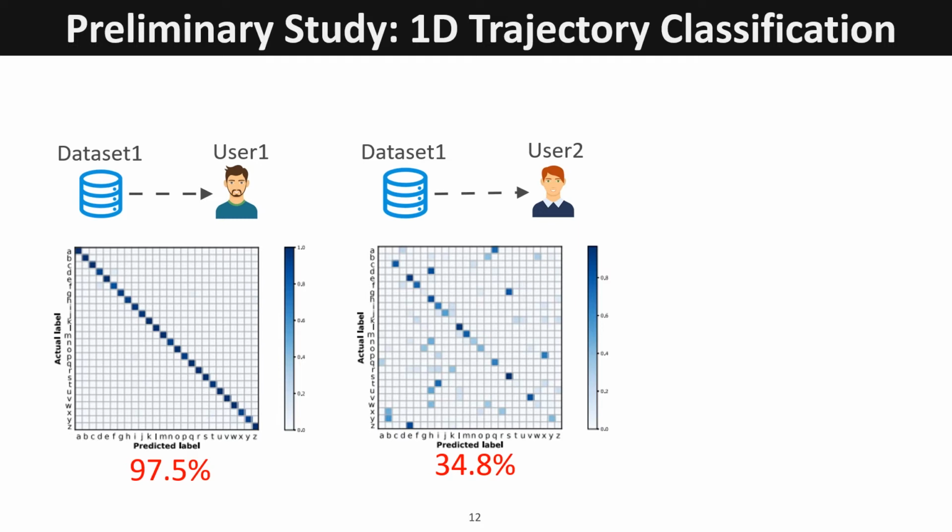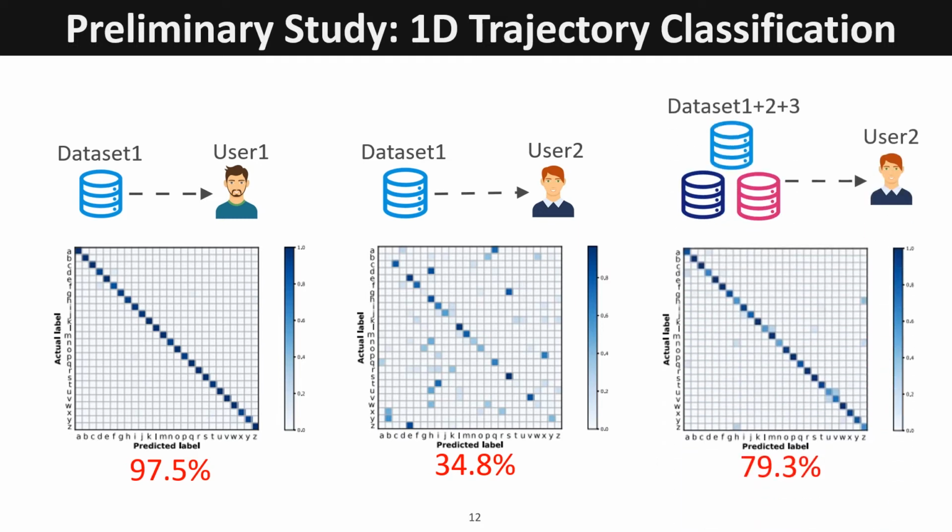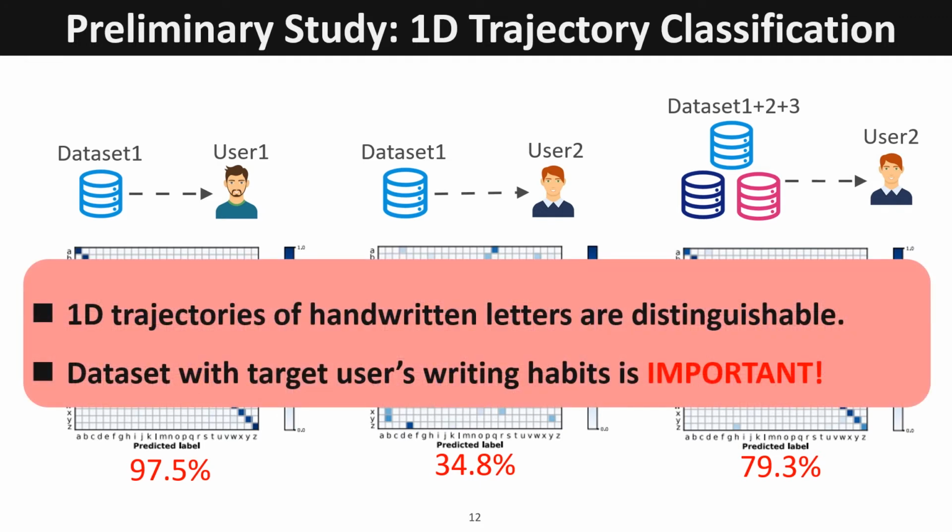We retrained the RF model using the 3 users' datasets together and tested it with user 2's data again. The result shows that the trained classifier can work well if the dataset is large enough to cover the target user's writing habit. To summarize, 1D trajectories have enough information to distinguish the lowercase letters with high accuracy. And a dataset that includes the target user's writing habits is important.